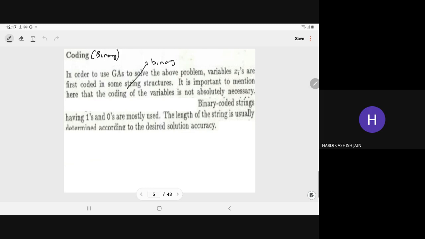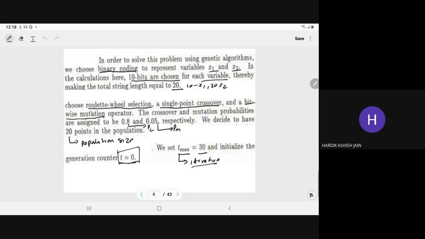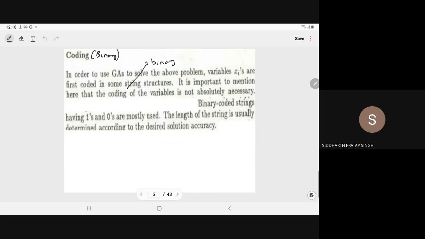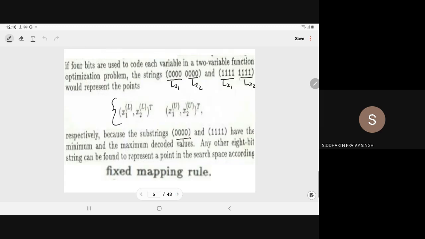Sir, we have covered the binary coded strings part. This slide, yes, we have covered, and the next one we also covered. This coding is also covered, na? Yes, sir. Okay, so presently we are on this only.